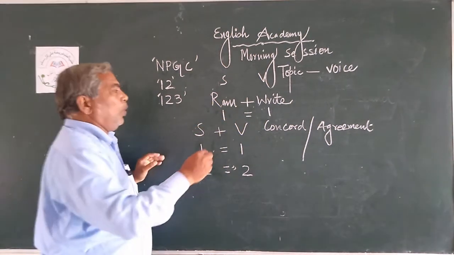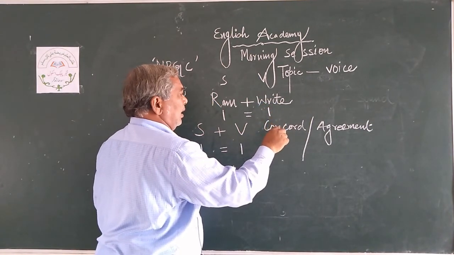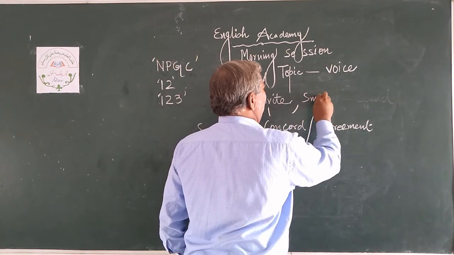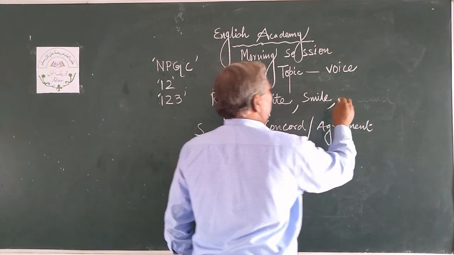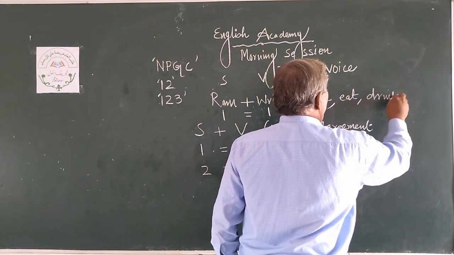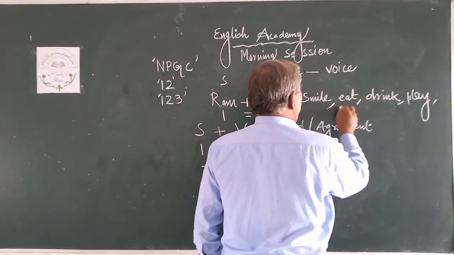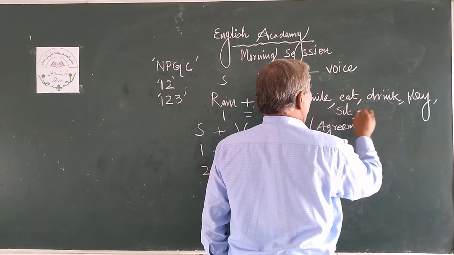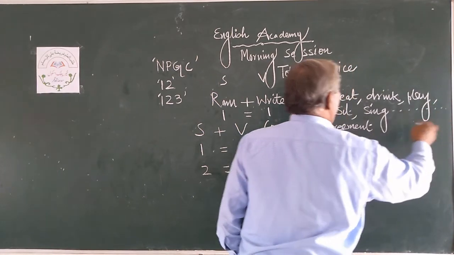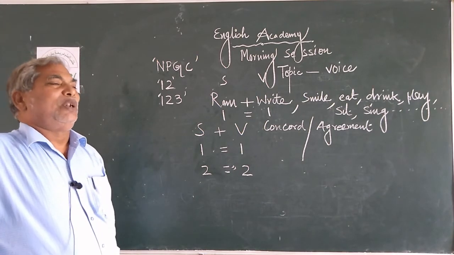Then no, because: write, smile, eat, drink, play, sit, sing, and so on. Continue it. There are many verbs. There are many doing words. There are many saying words.